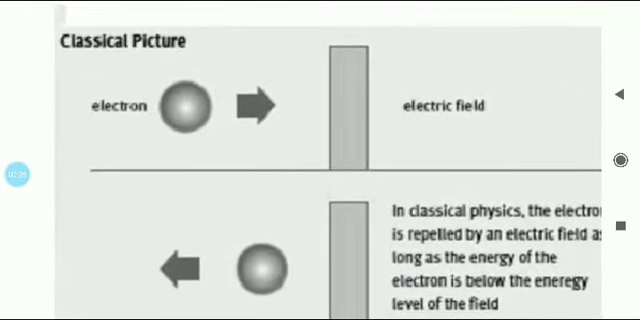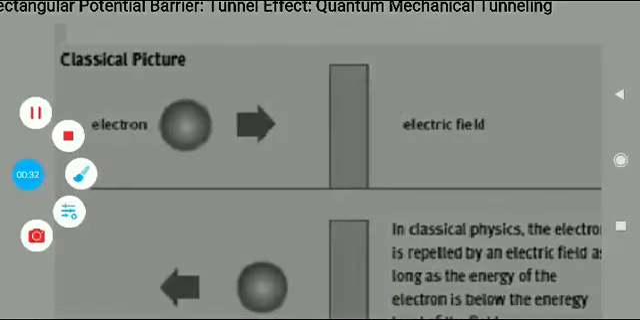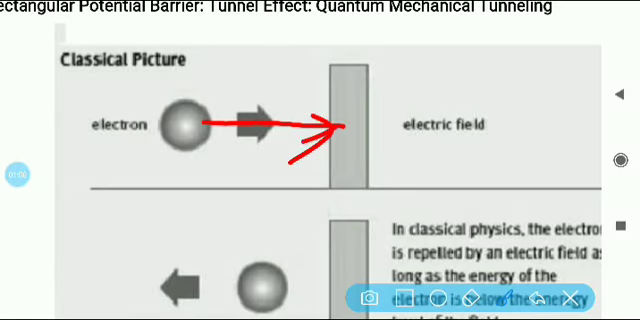We know that when a particle hits a barrier, so here you have a particle coming, it is having some energy, it hits the barrier. Now according to the classical picture, if the energy of the particle is less than the energy of the barrier, the particle will hit and bounce back from the barrier.